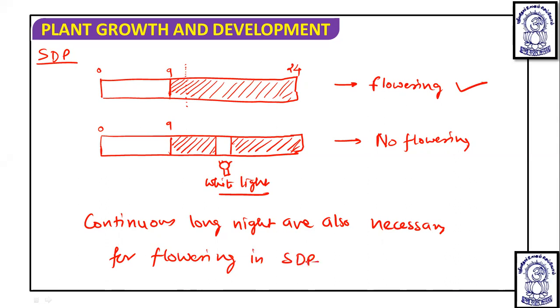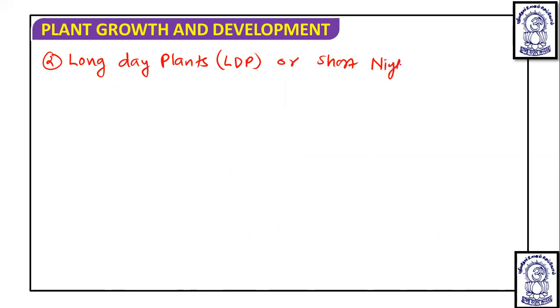Okay. Now let us discuss another category, that is the long day plant. These long day plants are also known as LDP, or simply short night plants.